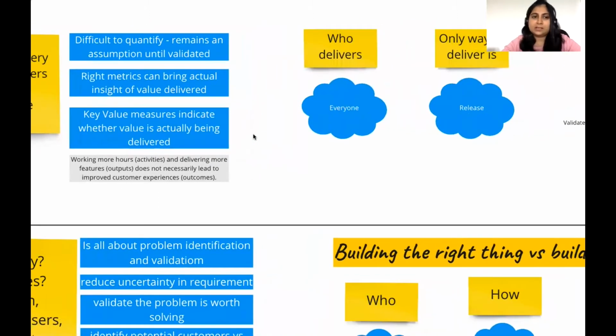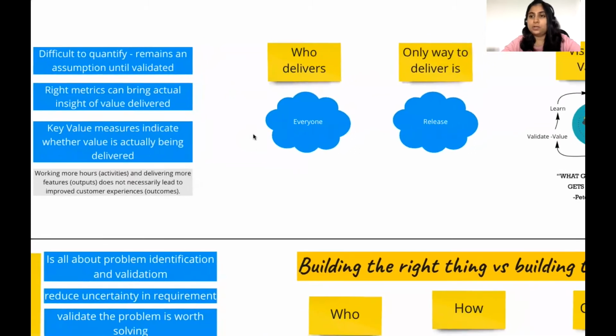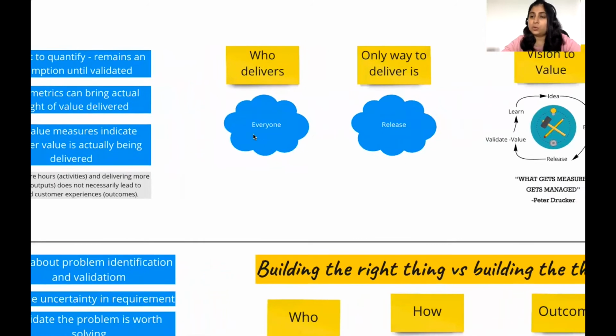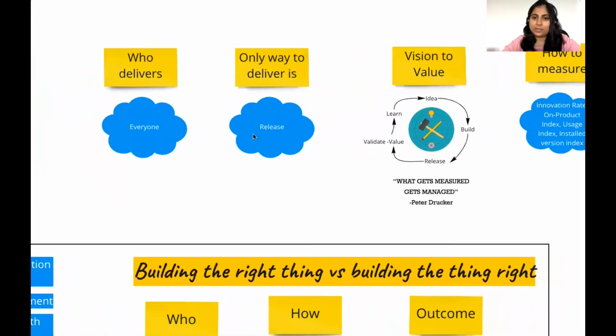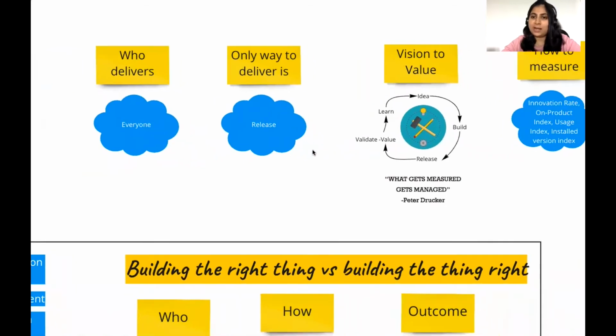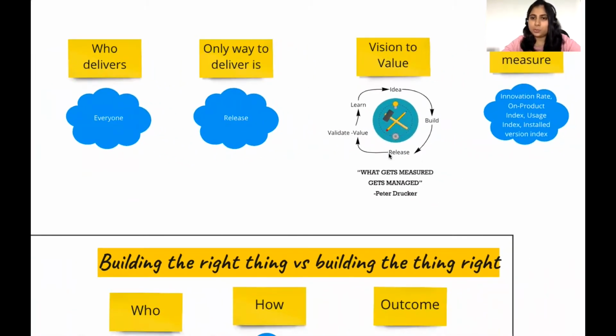Before we look at these key value measures, let's understand who delivers value. It's everyone's responsibility in the team to deliver value, and the only way to do it is to release the work that you've been doing. You know where you want to reach, but to know whether you're on the right track or not, you need to release your work. Only when real users use your work will they be able to tell you whether the outcome or experience for them is positive, and whether the organization will be able to tell you whether it is creating an impact, or rather a positive impact.